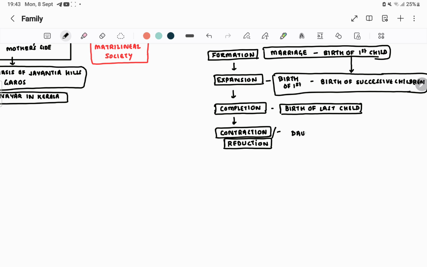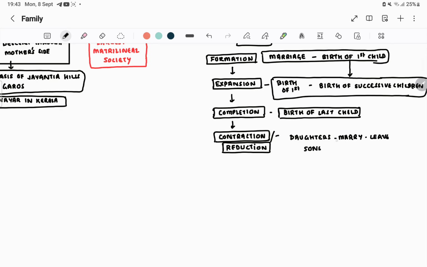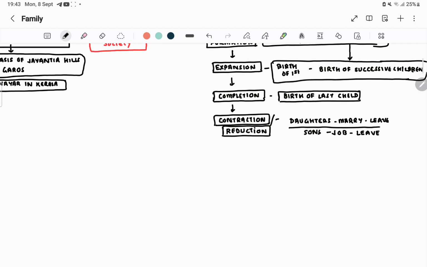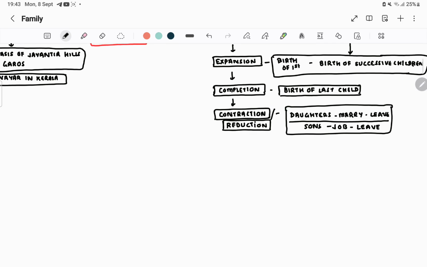Either daughters marry and leave the house, or sons leave the house in search of a job. They may be in search of a job or making their own separate family, anything. If there is a reduction in the number of members of the family, it is a phase of contraction.